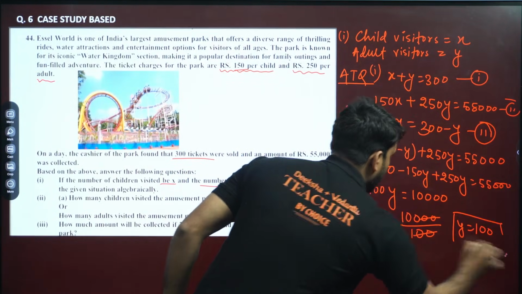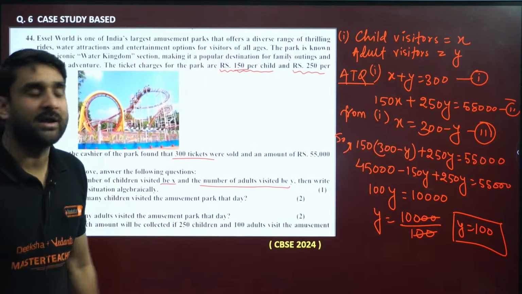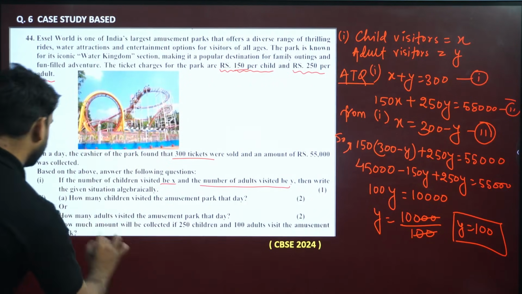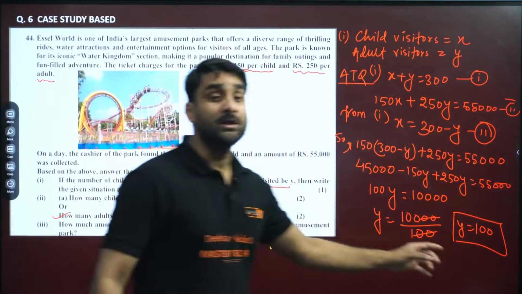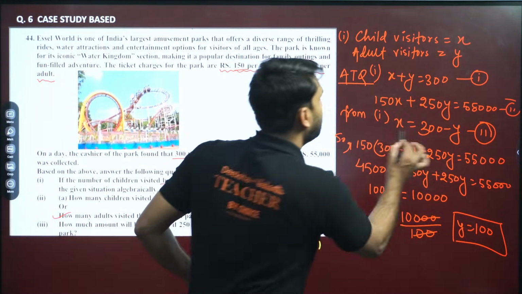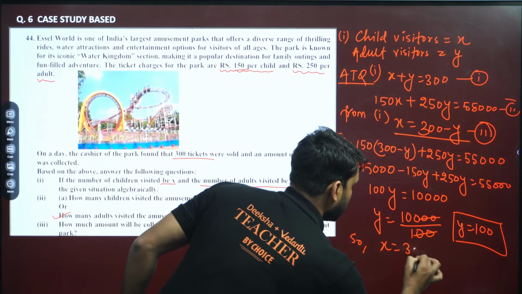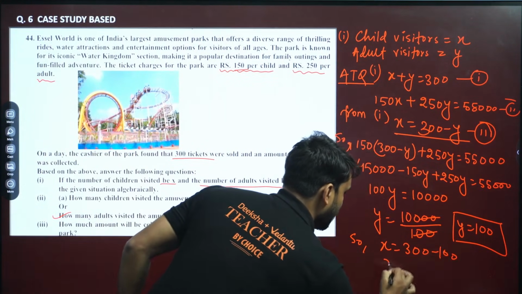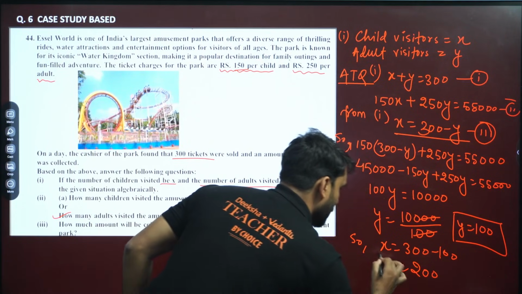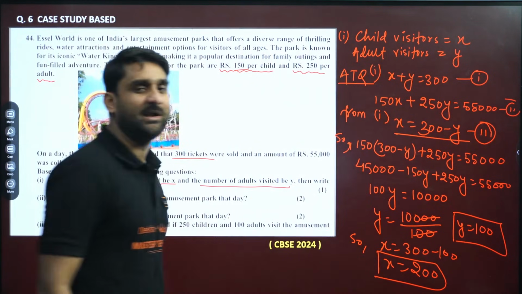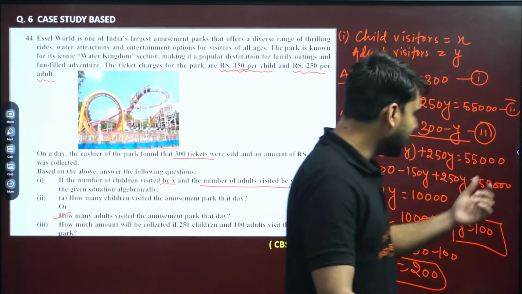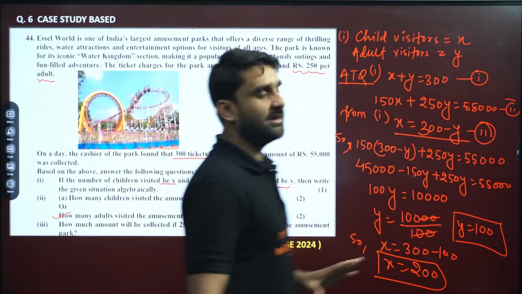How many adults are there? 100 adults. So we have solved this. And if you want to find out the number of children, you have this equation, x equals 300 minus y. So x will be equal to 300 minus 100. That will be 200. So how many children visited on that day? 200 children, and y is equal to 100 adults.